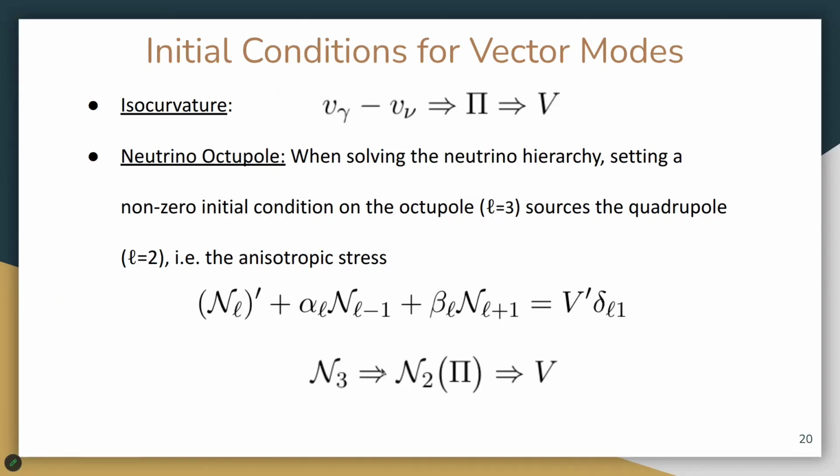This will be a source for the neutrino quadrupole, which is the anisotropic stress, that then sources the vector modes. This initial condition is even more difficult to justify compared to the previous one, but this is exactly why we are considering it, because we want to see to what extent we need to go in quote-unquote exotic initial conditions in order to generate large enough vector modes that can explain the magnetic fields.